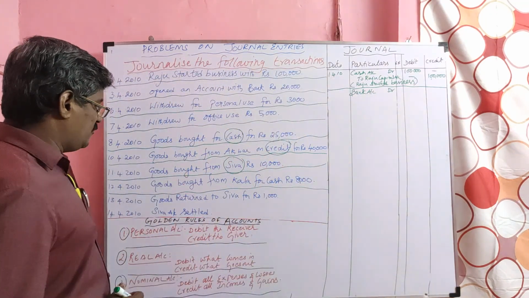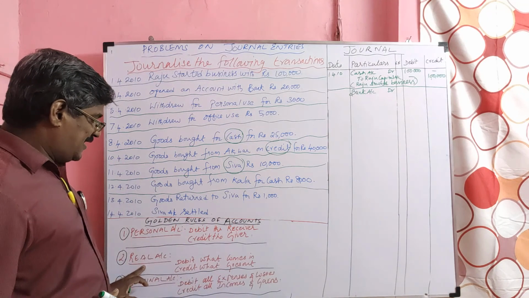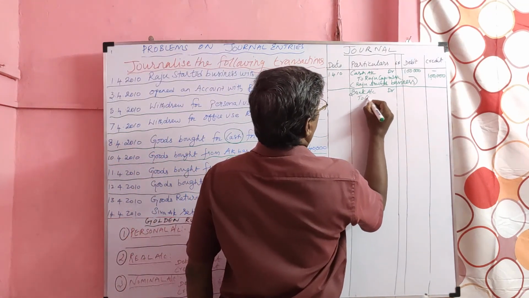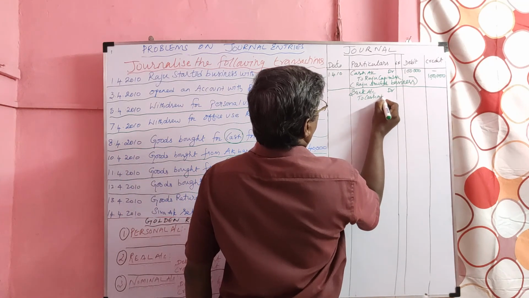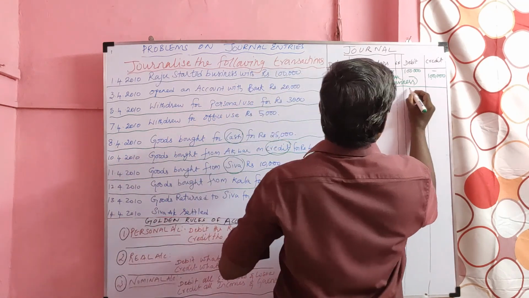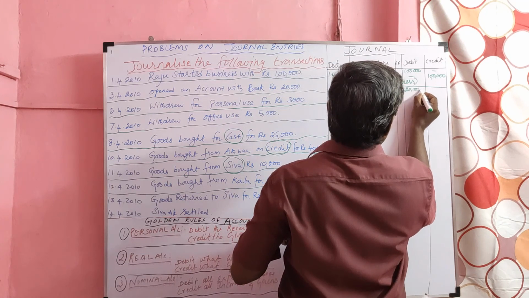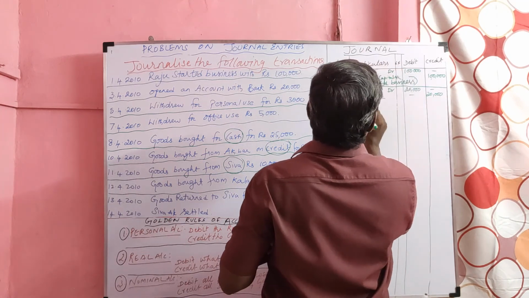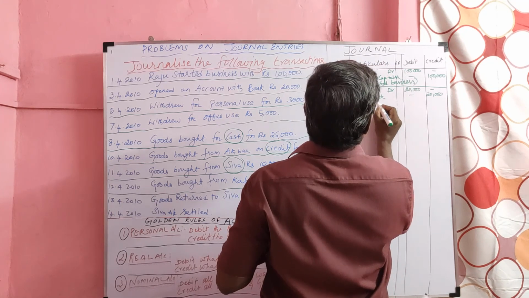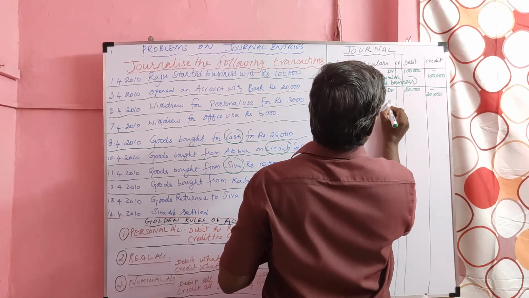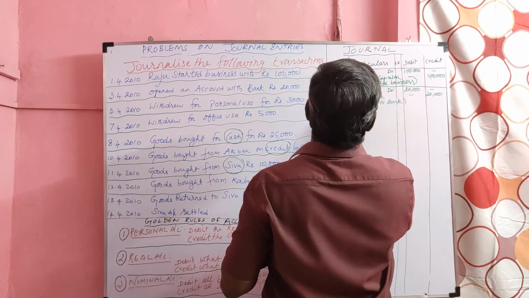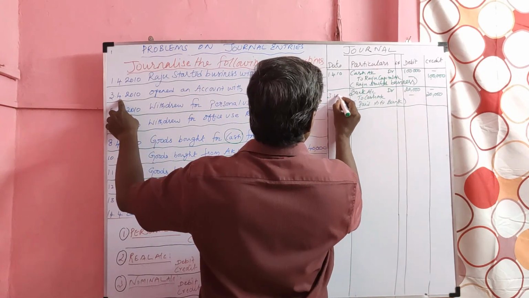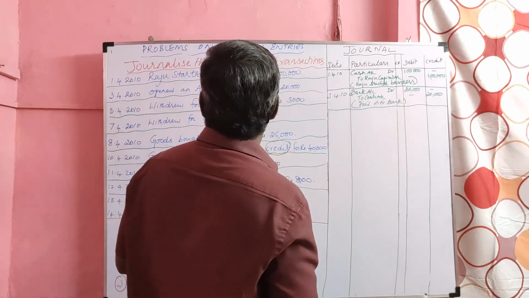From us, what is going out? Cash. Cash is a real account. Credit what goes out, so it should be credited. The value of the transaction is 20,000. We can write the narration as paid into bank. Date of transaction is 3rd April 2010.